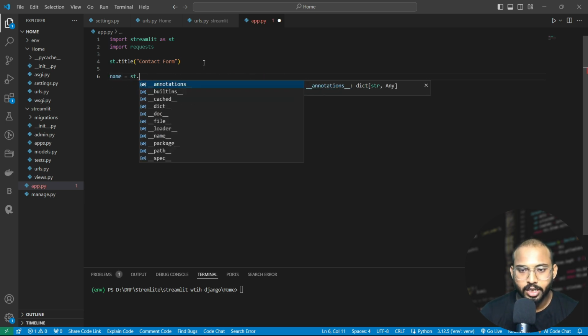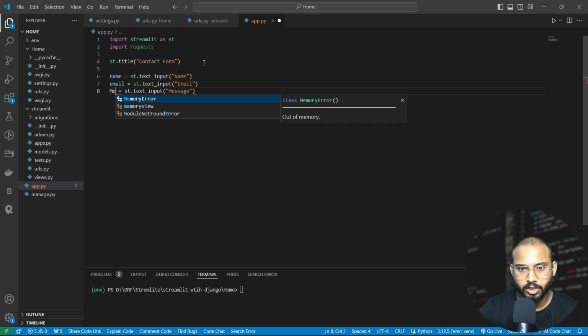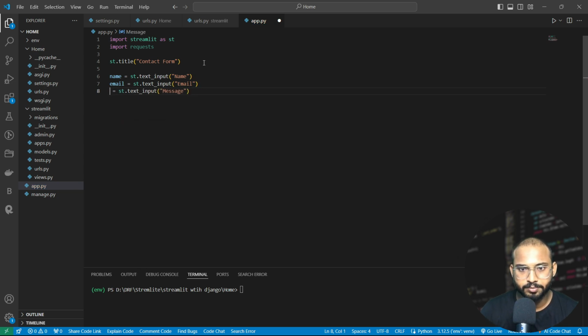name equal to st dot text input, and we provide here name. Similarly, let's copy it. Then let's take the email and name it email. Okay, so let's make the changes here. We'll take the message from the user. Here we will write message. For the message we need enough space, so for that we will simply use st.text_area. It will give the area according to our message.